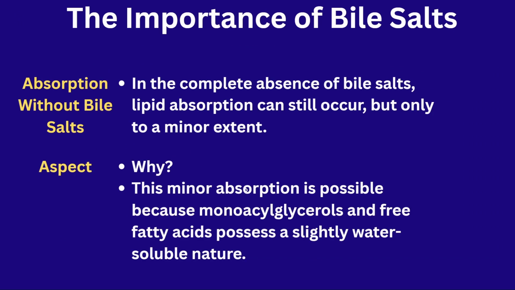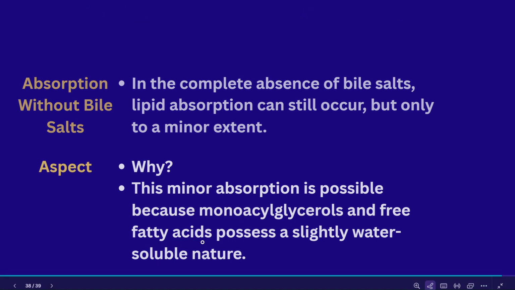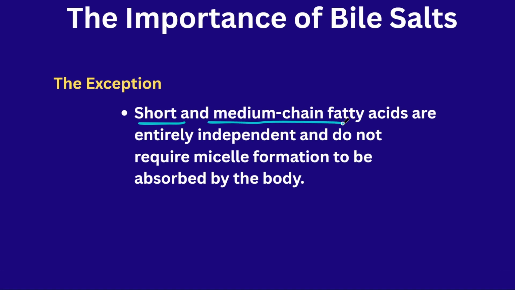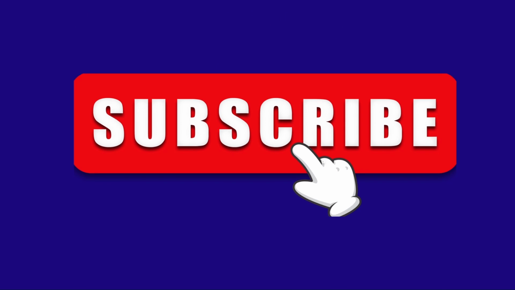What is the other importance in the absorption? These bile salts are helpful only for the absorption of the monoacyl glycerols and fatty acids. Only these compounds will get absorbed. But what happens to the short chain fatty acids and medium chain fatty acids? These do not require the bile salts because they are directly and easily absorbed into the body. They do not require forming the micelles. So this is the entire process.